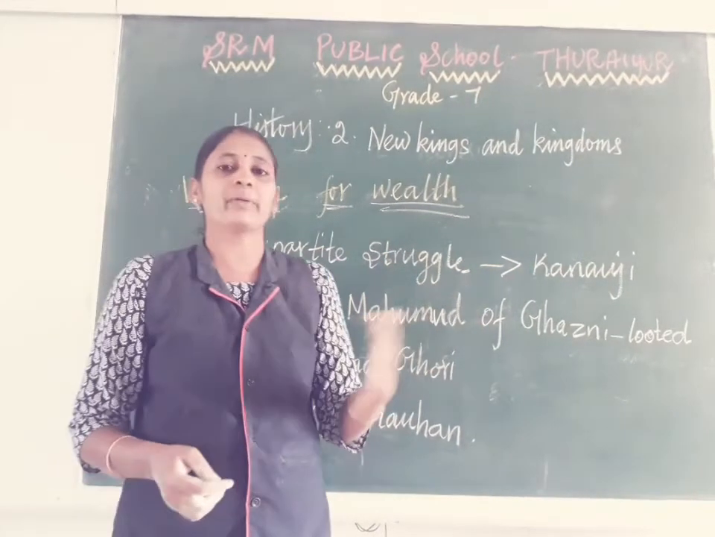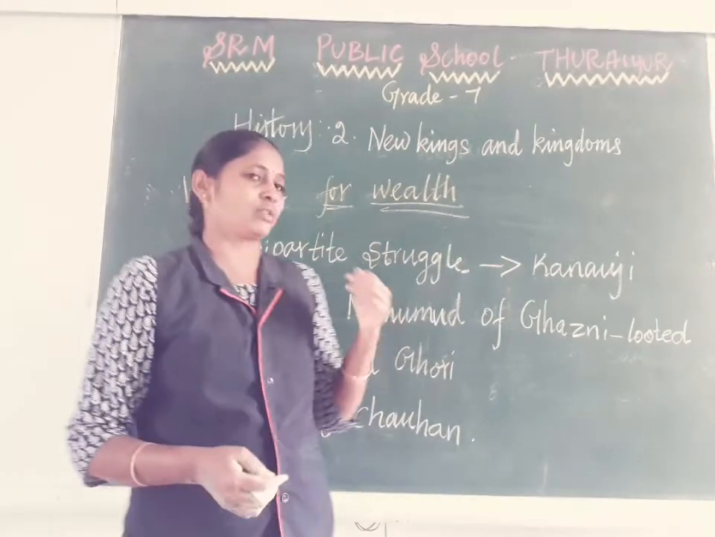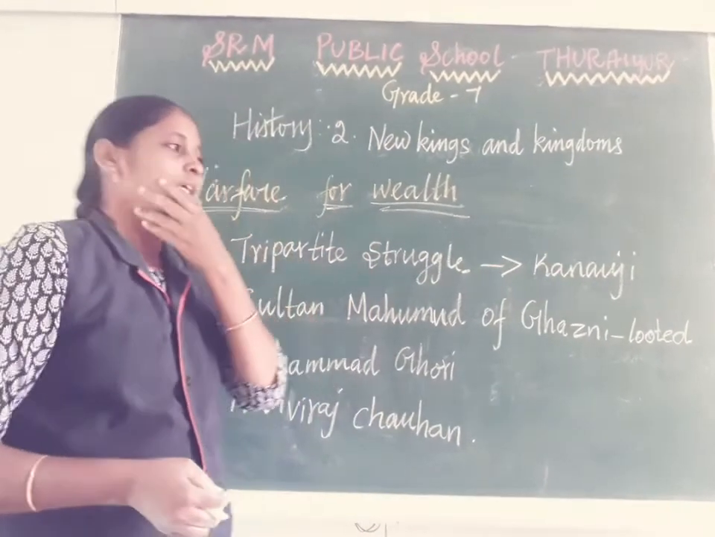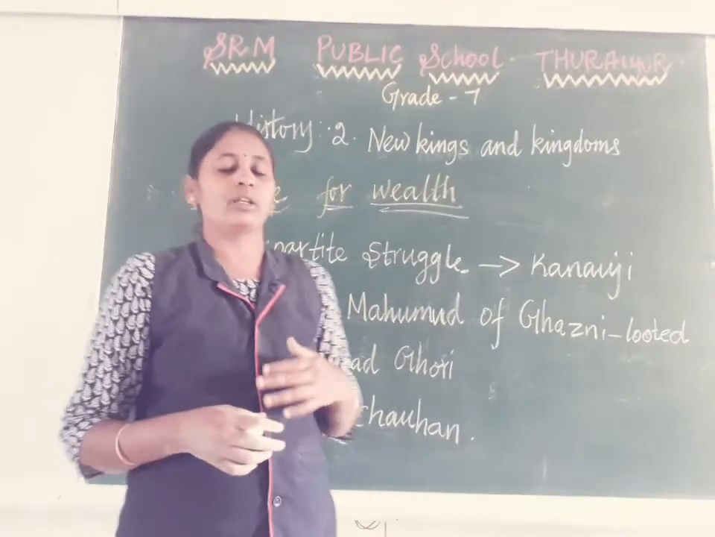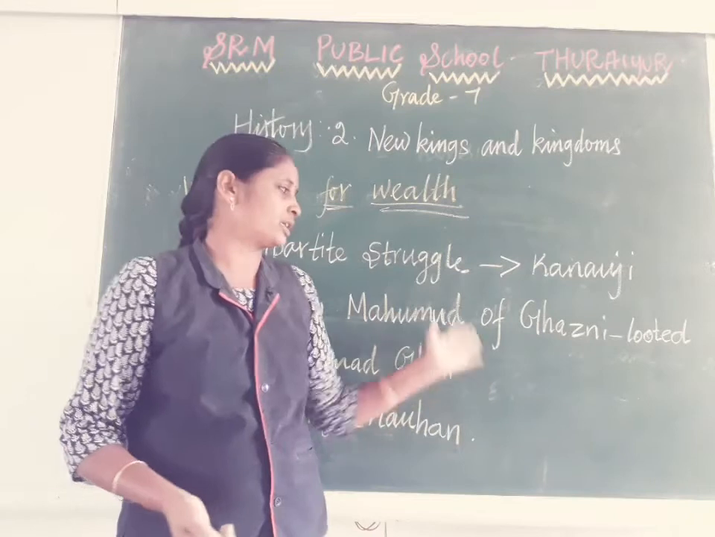One of his last invasions was the Somnath temple, located in present-day Gujarat. It was a famous temple. He looted many things, a lot of gold, silver and precious stones, from there to his country.